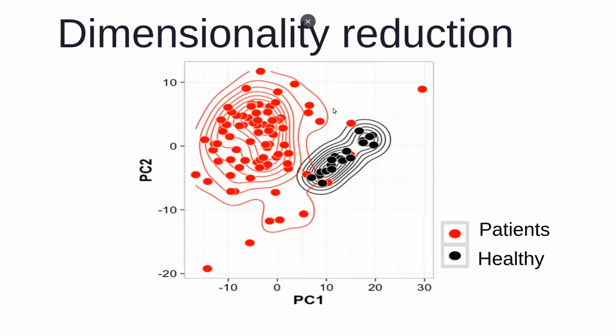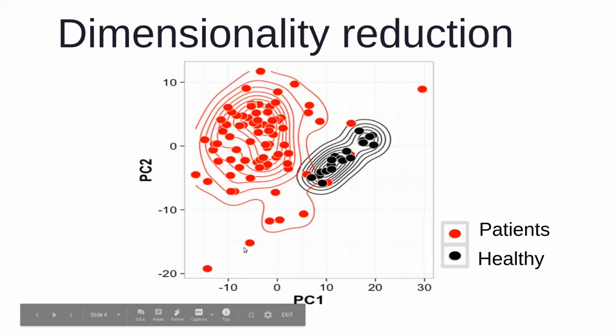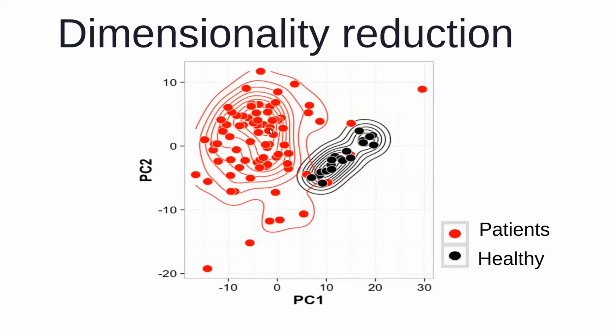So for example, if we say that these black ones are the healthy people and the red ones are the not so healthy people, if we have that kind of visual depiction available based on the different types of proteins that we have, it will be very good for us. It will be very good for the doctors to see this and say that possibly you should go for a further check, because the system is showing that based on your protein analysis, there must be something wrong. And therefore, you should go for further investigation.